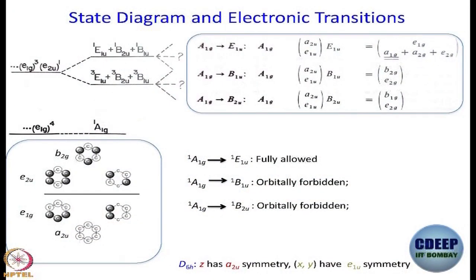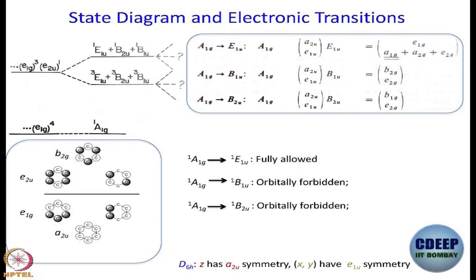So, now with that background, we can talk about whether any transition in benzene that is orbitally disallowed can become vibronically allowed. What about the first one? We do not even have to worry about the second one, right. Singlet A1G to singlet E1U, we do not even worry about that. Actually, we do not worry about the first one because already it is allowed. Let us talk about the second one, singlet A1G to singlet B1U. This has turned out to be B2G and E2G.